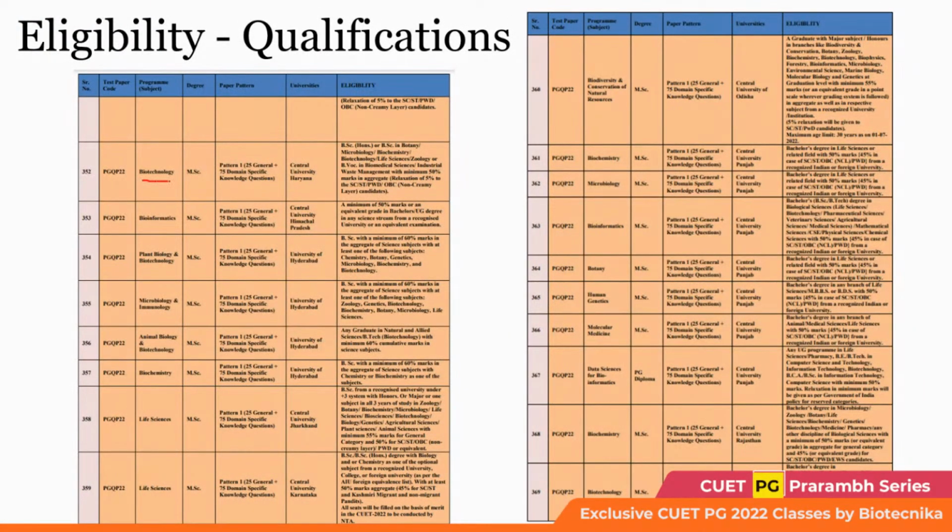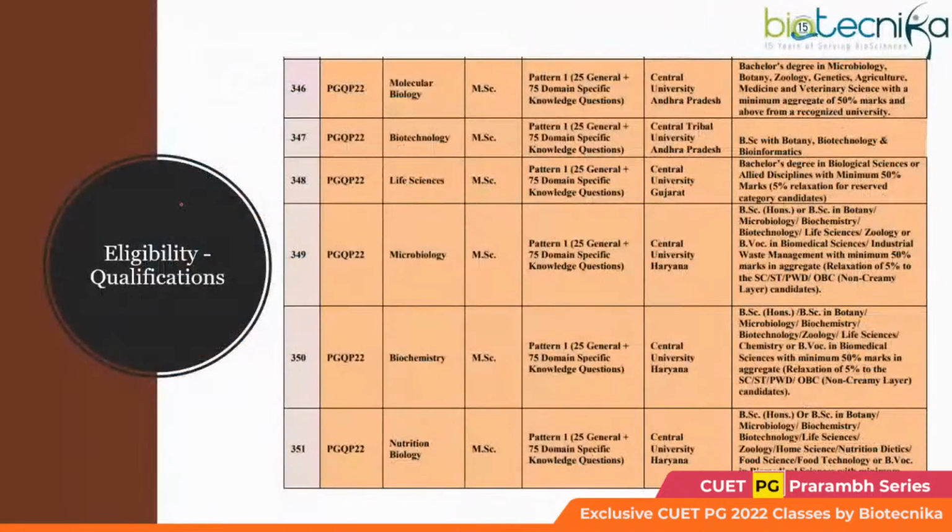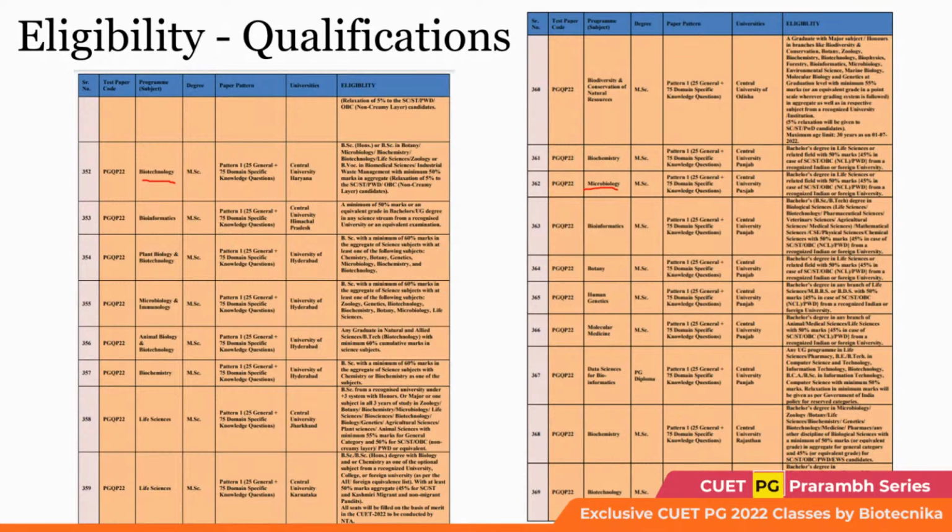So see, it's not that biotechnology and microbiology are offered only once. Different universities offer them. For example, you have microbiology in Central University, Haryana, then you have microbiology in Central University, Punjab, if you want to take admission in MSc over there. The eligibility for all the individual universities is given in the annexure at the end of the official notification. You can check wherever you want to join. So you have to check that university's eligibility.